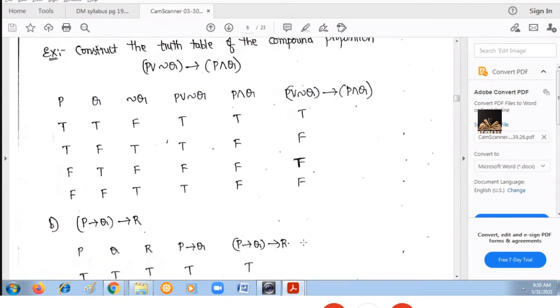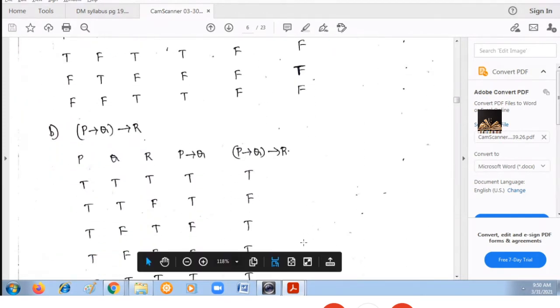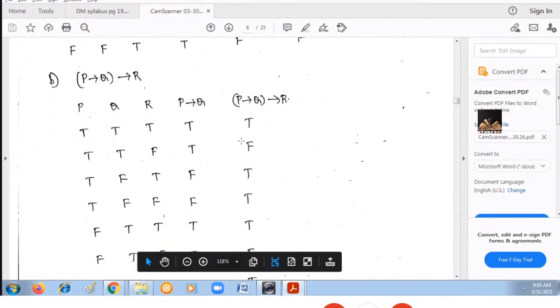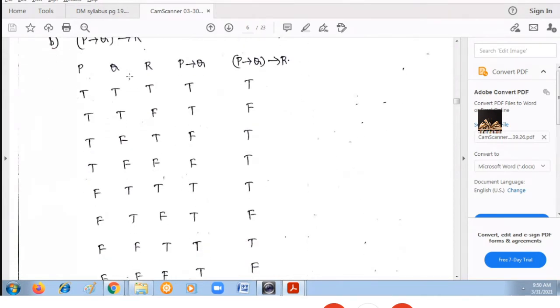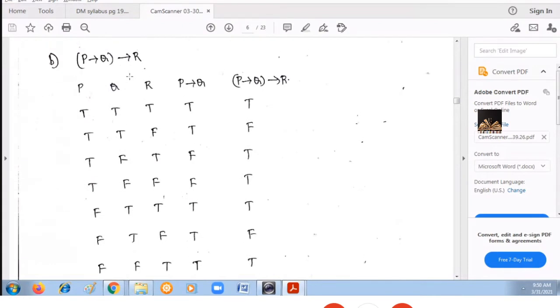Similarly, consider one more example. Design a truth table for the compound proposition P implies Q implies R. So, how many variables are you having here? First of all, you need to identify how many individual variables we are having. In this case, we have three variables P, Q, R.